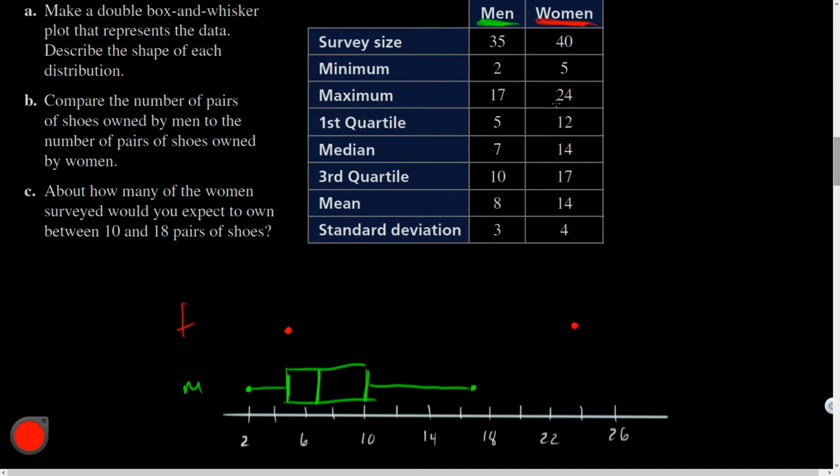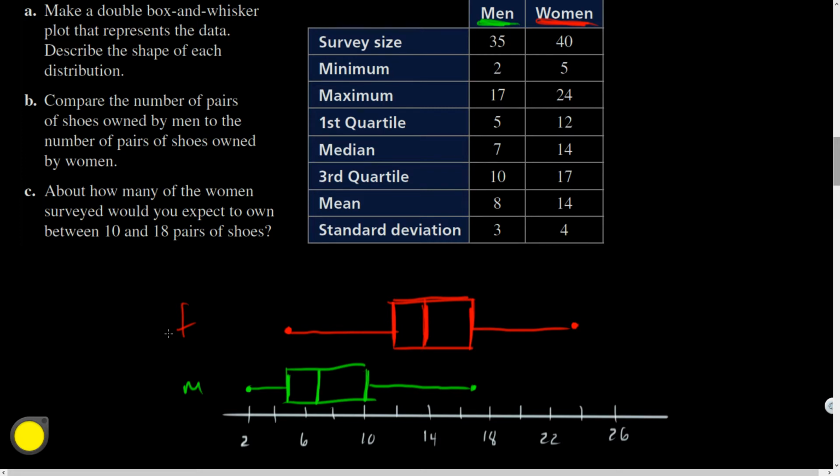First quartile was at 12. 14 was the median. And quartile 3 was 17. So here's my double box and whisker plot.